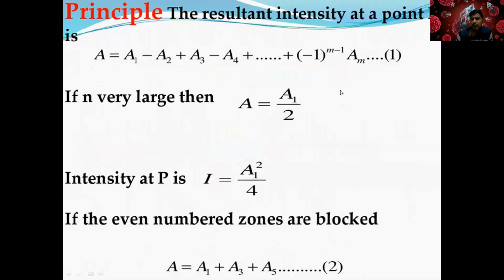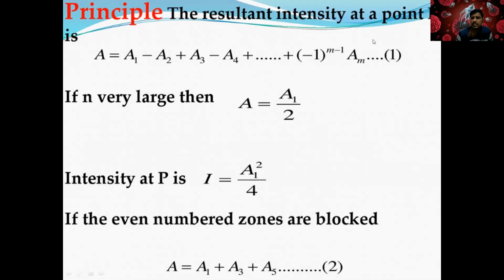So today, first slide, zone plate definition. A zone plate is a device which blocks the light from the alternate zones of diffraction. It has two types, positive and negative. If it blocks the negative terms, you have a negative zone plate, where the central maximum is blocked. If it blocks the positive terms, it's called a positive zone plate, where the central maximum is bright.